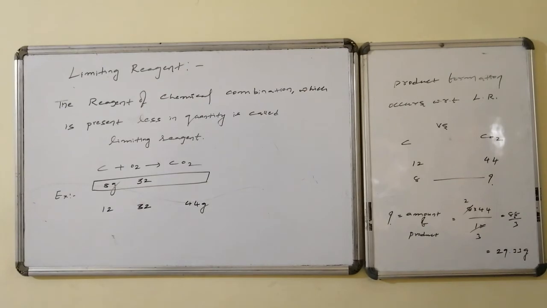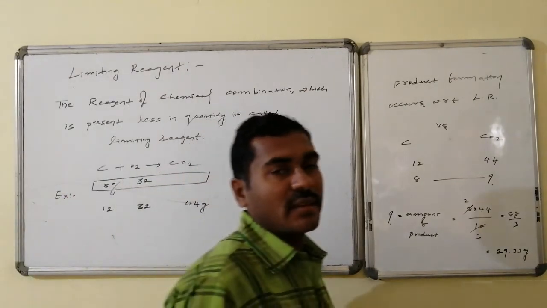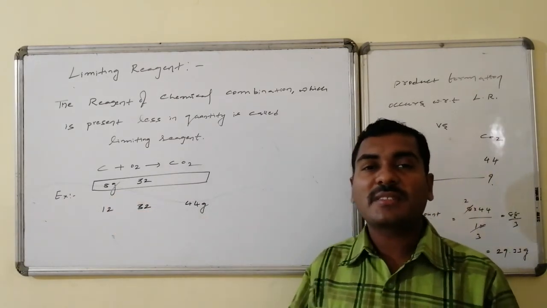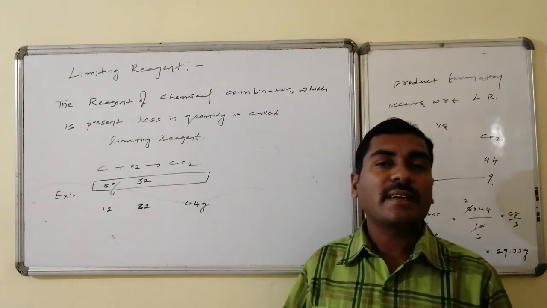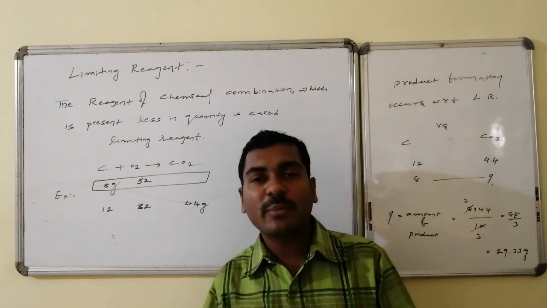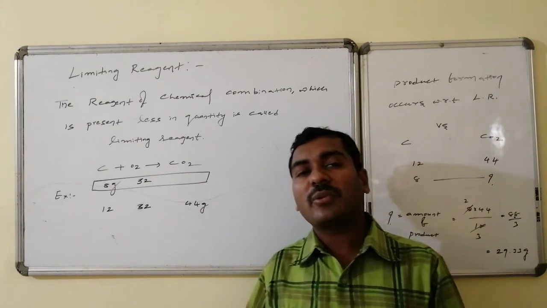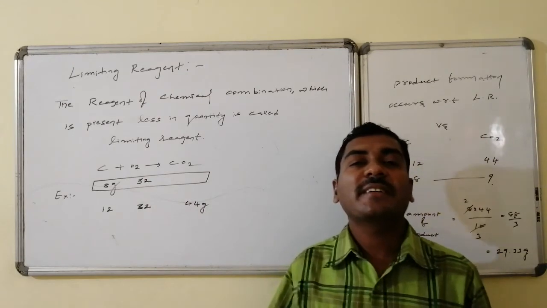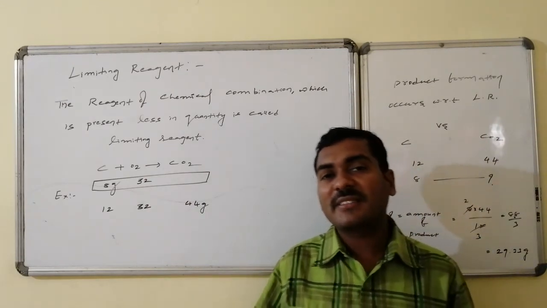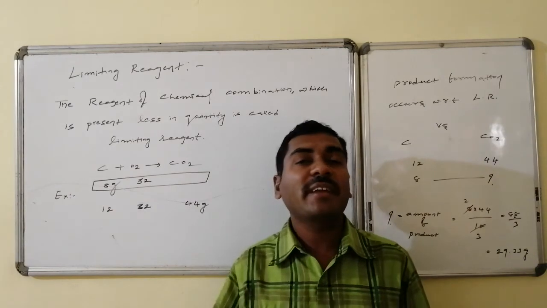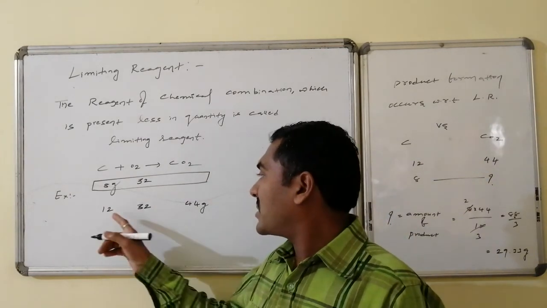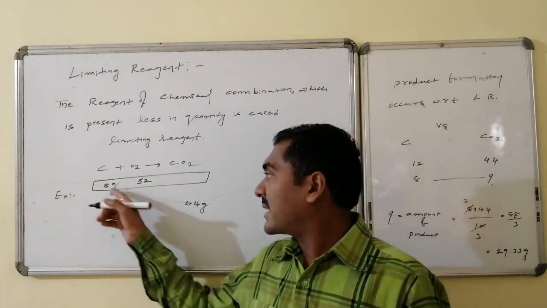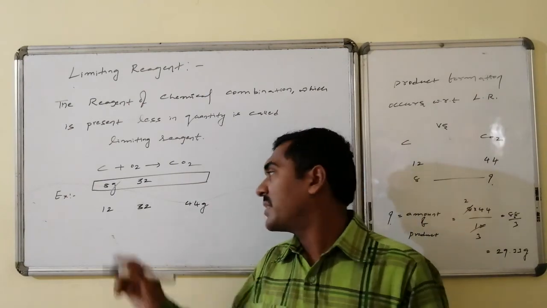The amount of compound formed as product is always related to the limiting reagent, because if this reagent is not there, then chemical combination does not occur. So it is necessary, as a rule we can remember, that an amount of compound equivalent to the limiting reagent is formed as product. In this particular case, how much carbon dioxide is produced? Because carbon is the limiting reagent, instead of 12 grams, here we are having 8 grams. So 12 grams of carbon, if it is there, is going to produce 44 grams of carbon dioxide. But in this case, I am not having 12 grams of carbon, we are having just 8 grams.